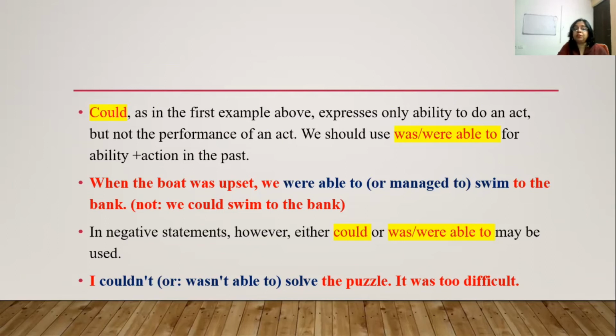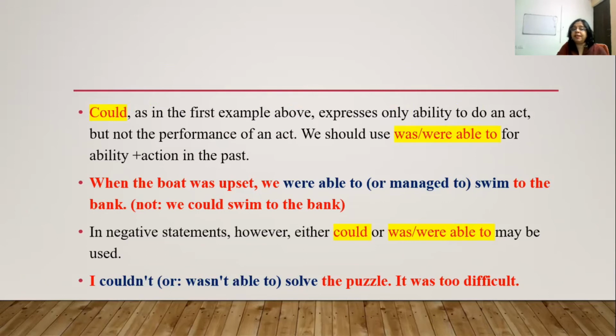So, "When the boat was upset, we were able to swim to the bank." We were able to means managed to. It does not mean we can write "we could swim to the bank." That will be a wrong sentence. So, when the boat was upset, we were able to swim to the bank. We will not write "we could swim to the bank." That will be a wrong sentence.